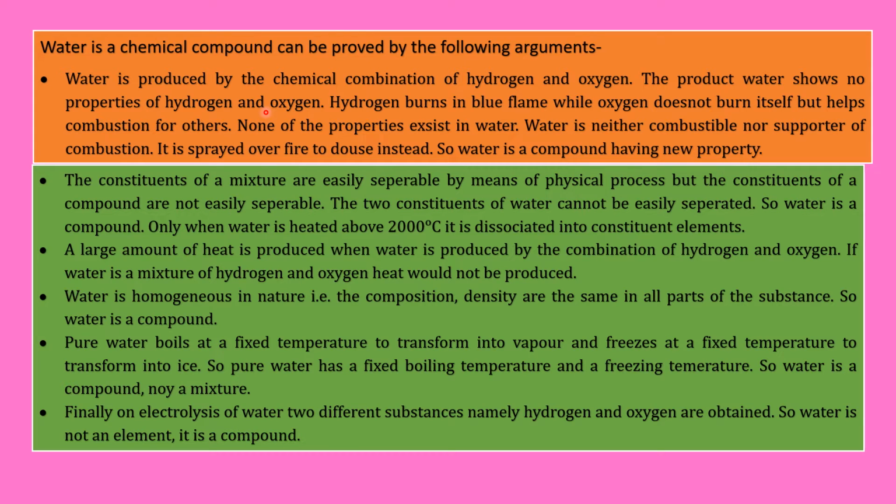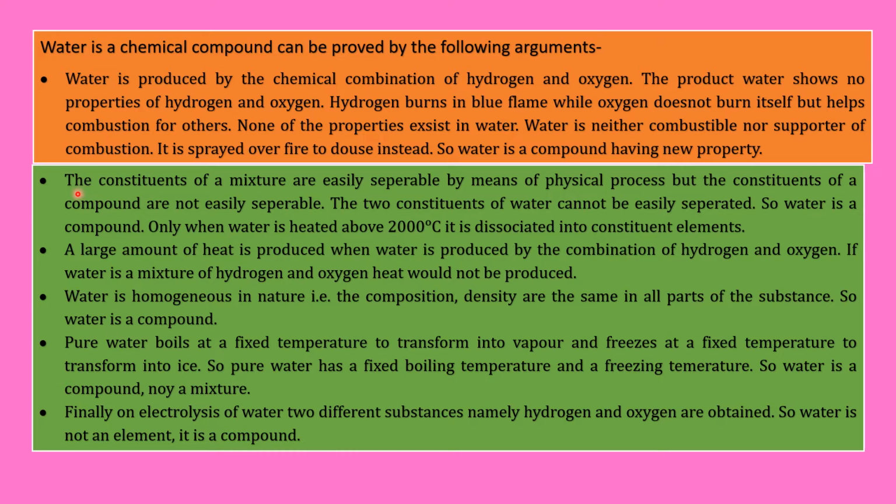Actually, this is the definition of a compound in the first chapter, that is matter. You have already read this. I don't know whether you have remembered this or not. Generally a compound is made up of a minimum of two elements, or more than two elements. And in a compound, no properties of those elements will be present. So here also the same thing happens. Oxygen and hydrogen have their own properties, but which are completely different from water. So it is the first proof that water is a chemical compound.